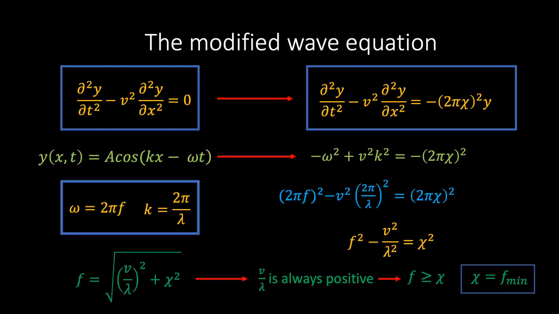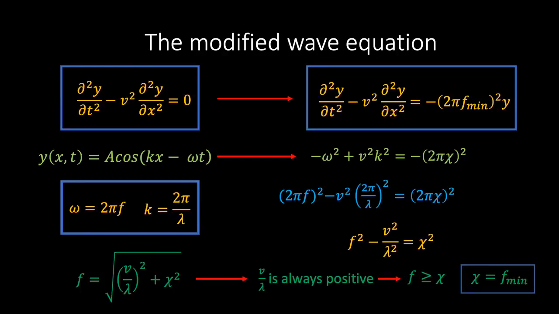So what we have discovered is that by modifying the wave equation and adding a linear term, a constraint is placed on the lowest possible frequency of the waves permitted by the equation. And so from now on, we will write our modified wave equation explicitly in terms of the minimum frequency. This minimum frequency condition is going to play a fundamentally important role in our analysis and interpretation of quantum fields, and in our understanding of what a fundamental particle is.